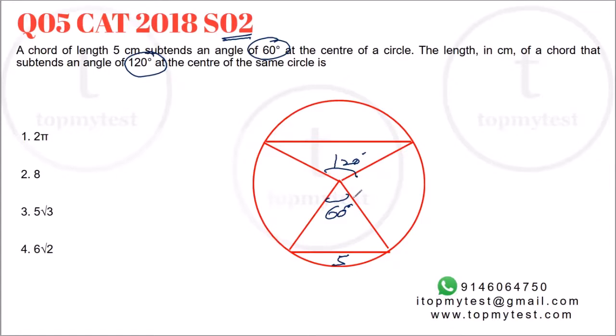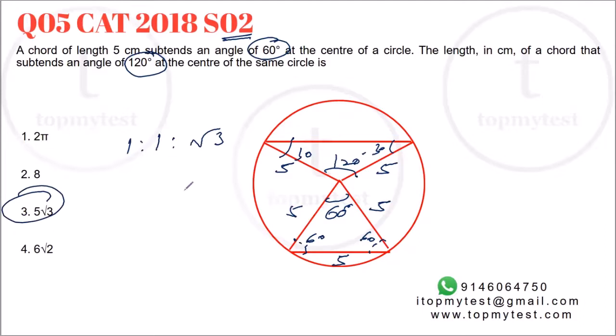If this is 60 degrees, the balance angles will be adding up to 120. Given it's an isosceles triangle, this will be 60, this will be 60. 60, 60, 60 is an equilateral triangle. Side is 5, this should be 5, this should be 5, which means the radius here should be 5. You need to find the length over here. This is 120, this is 30, this is 30. So it's a special triangle of 30, 30, 120. What are the ratios of the sides? 1 is to 1 is to root 3. So this one will be 5 into root 3. Option 3 is your correct choice.